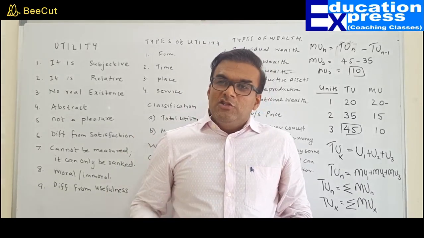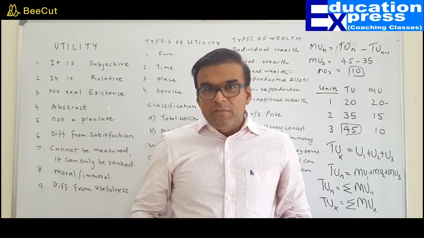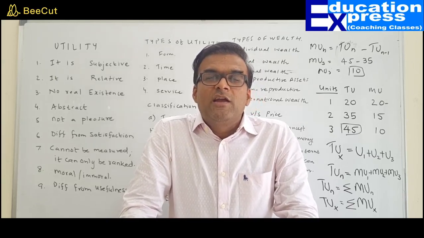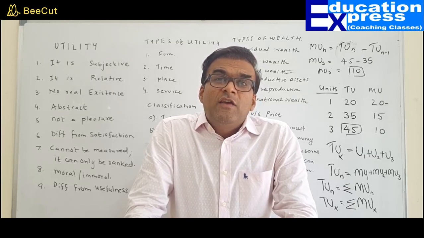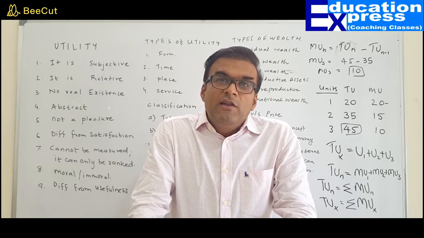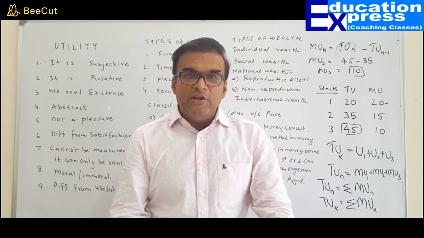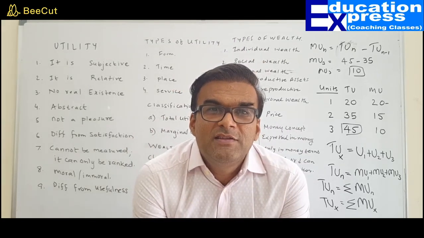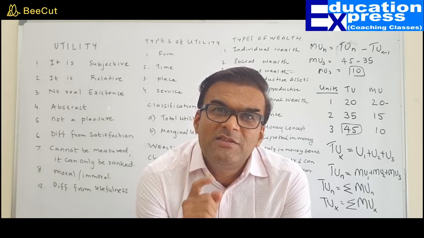And what is value? Value is the rate at which one commodity is expressed in terms of another. When one commodity is expressed in terms of another commodity, it is called the value of that commodity. 1 kg of sugar is equal to 5 kg of cotton, which means the value of 1 kg of sugar is 5 kg of cotton. Whereas 1 kg of sugar is equal to 60 rupees. So the value of the sugar when expressed in terms of money is called price.